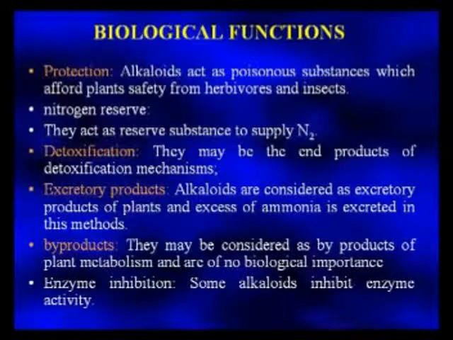Biological function. First, protection. Alkaloids act as a poisonous substance which affords plants safety from herbivores and insects. Second, it acts as a reserve for nitrogen. Third, they act as a reserve substance to supply N2. Fourth, detoxification. They may be the end product of a detoxification mechanism. Fifth, excretory product. Alkaloids are considered an excretory product of plants, and excess ammonia is excreted in this way.